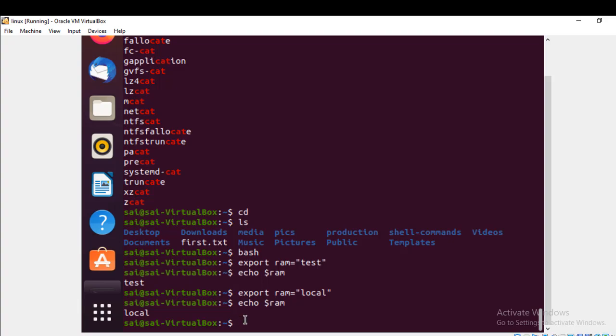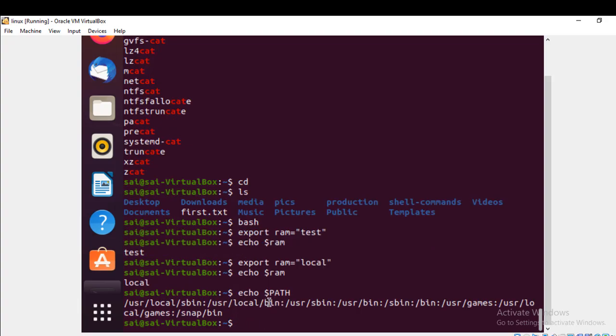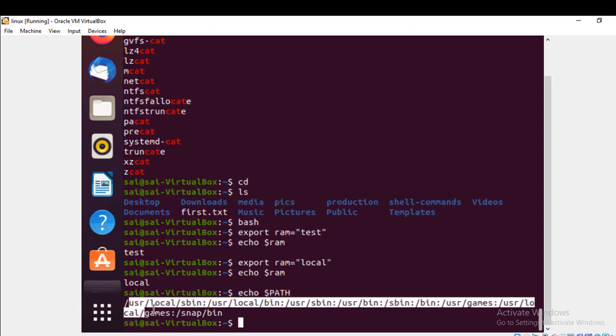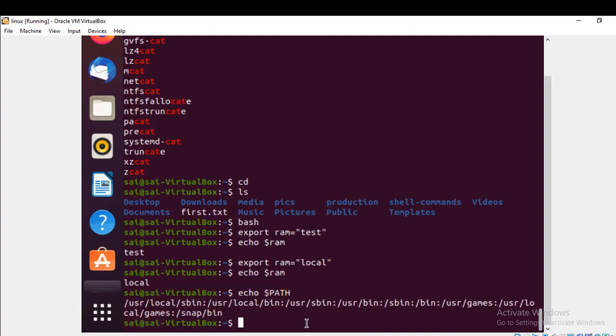Now we have one more special variable in Linux, that's called the path. I'll get back to you on this now. See here, echo dollar path. Here in this path we are able to see all the directories, like the user bin, s bin, these commands and all. I will show you the details now.